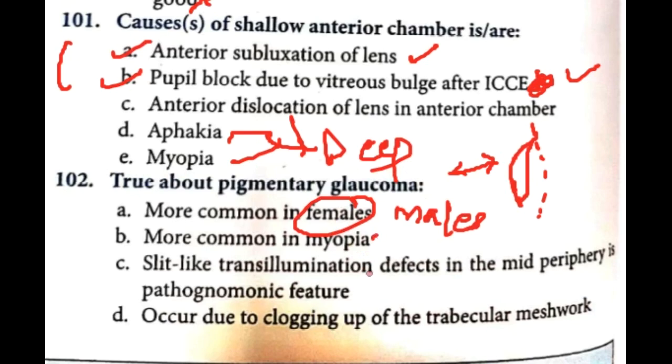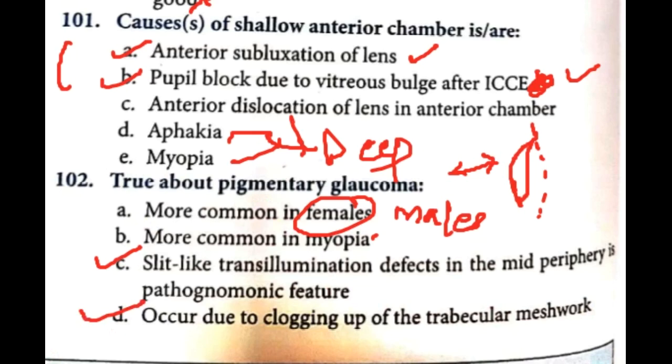Then you will see slit-like transillumination defects in the mid-periphery. True. It occurs due to clogging up of the trabecular meshwork. So these are the true points.